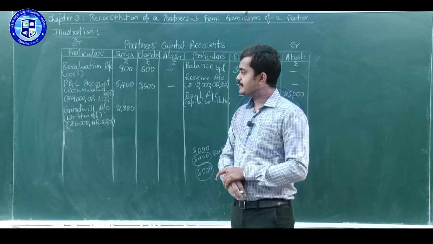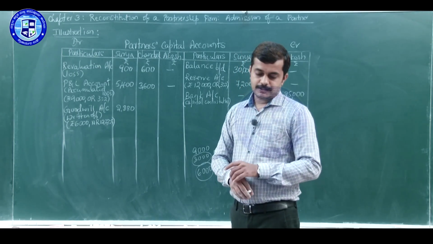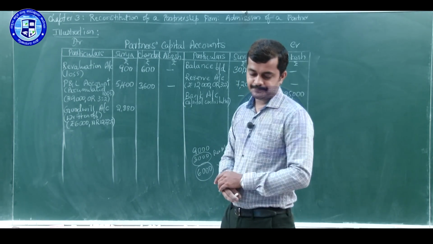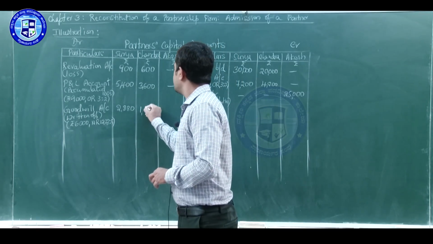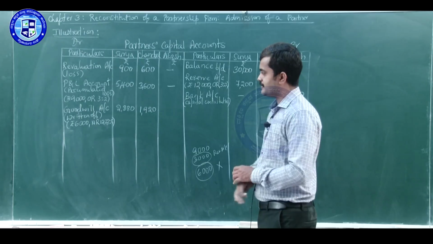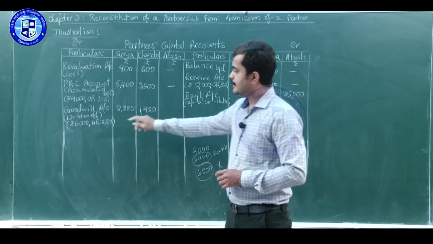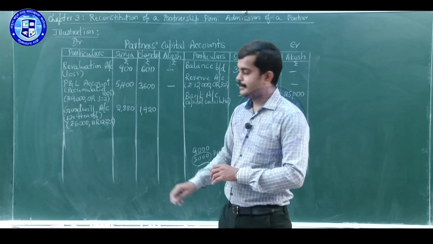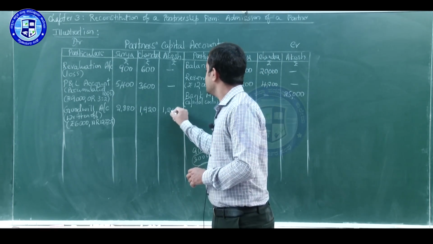Chandra's share in goodwill rupees 6,000 into 8 by 25, 1,920. New partner Akash's share for writing off of goodwill 6,000 into 5 divided by 25, 1,200.